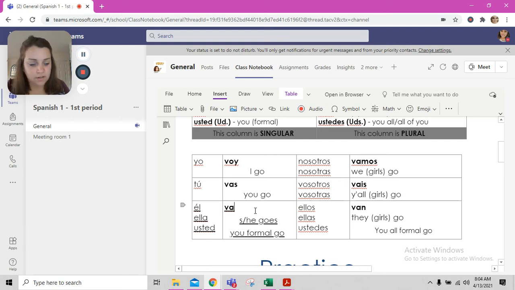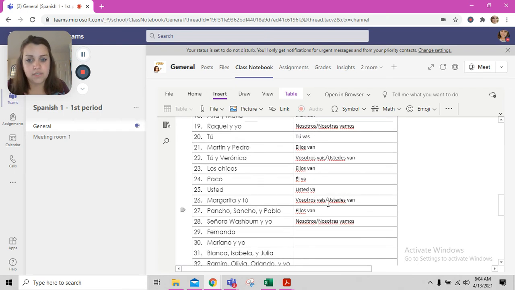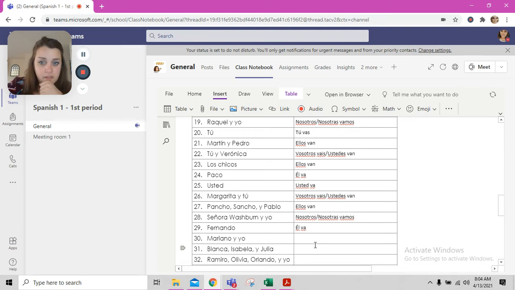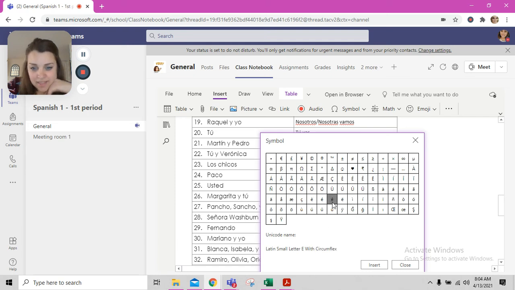And, oh gosh, I underlined it all. Sorry. Control Z to undo. So, él va. I'm going to find one of my él vas from before. Click and drag. Control C. Click where I want it to go. Control V. Okay. Please remember that the E that we used is called the Latin small letter E with acute. Remember, the accent goes away from the letter, not down toward it. Accent away. All right.